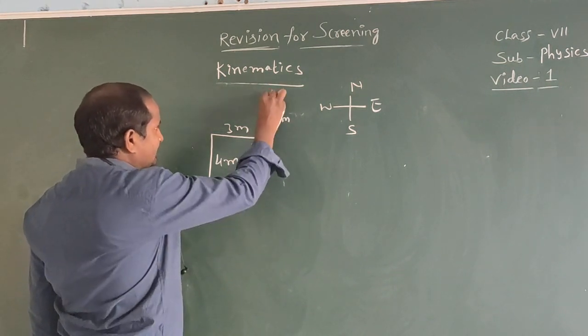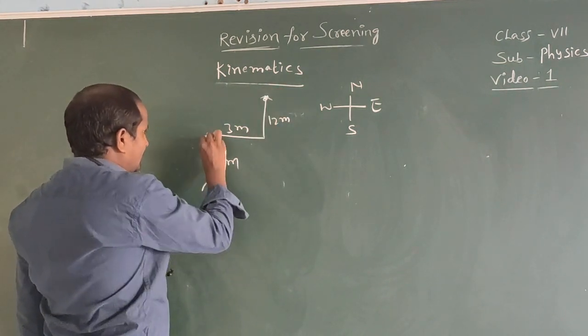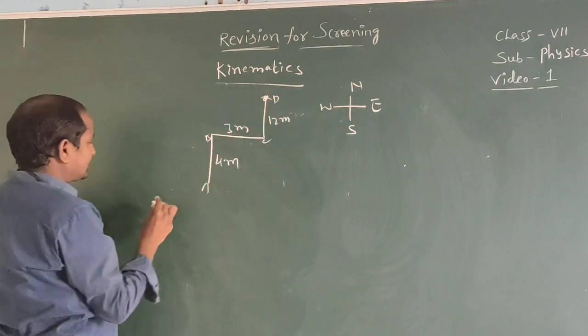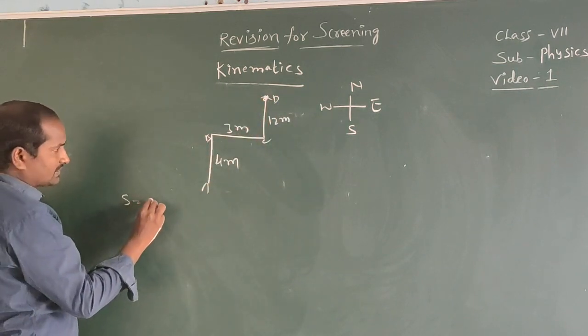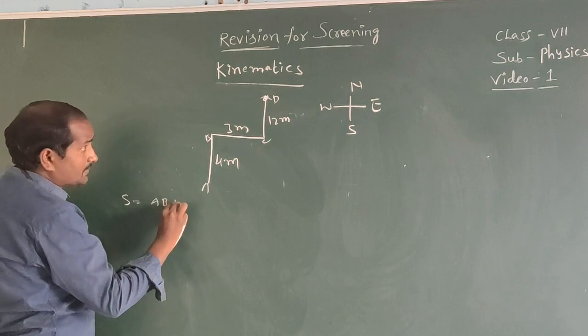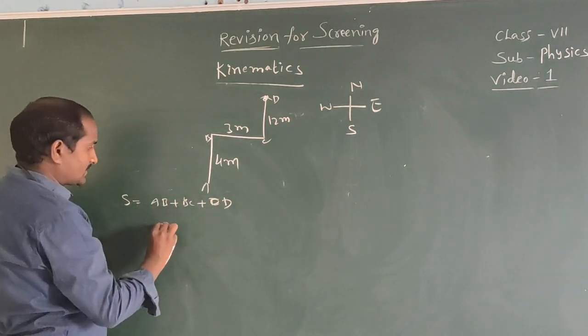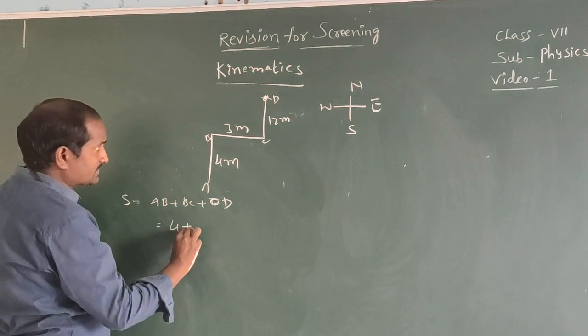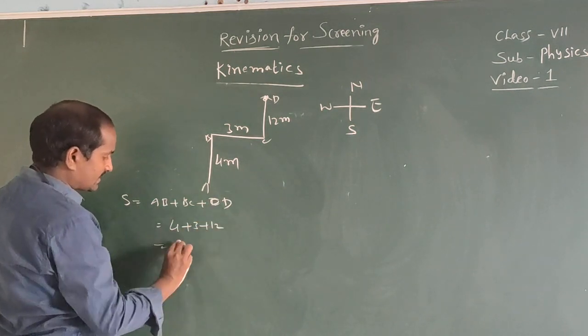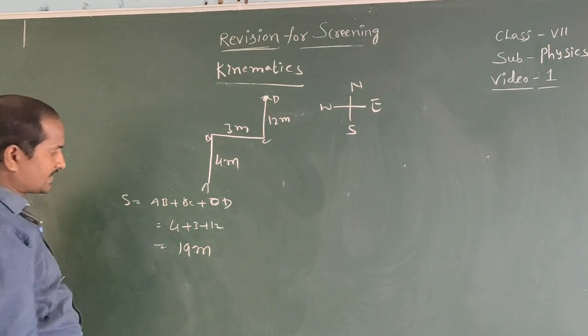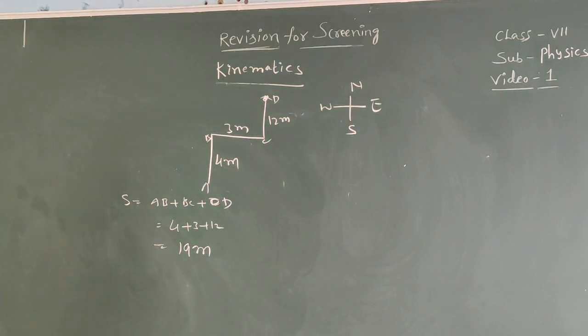From here onwards, he climbs a pole that is equal to 12 meters. Then find the distance. A, B, C, D. Distance equal here AB plus BC plus CD. That is equal to 4 plus 3 plus 12. That is equal to 19 meters.